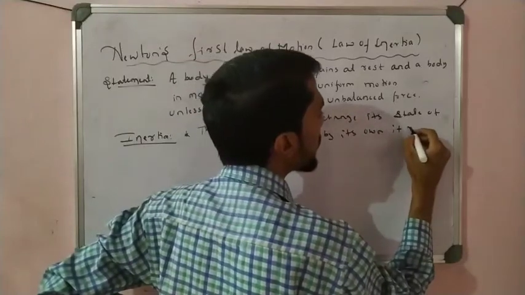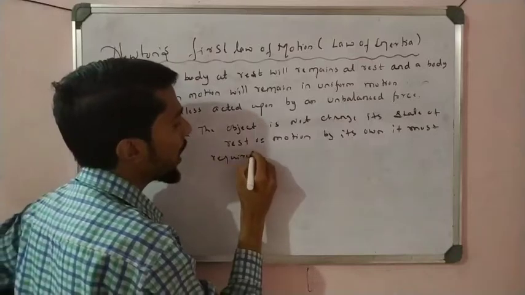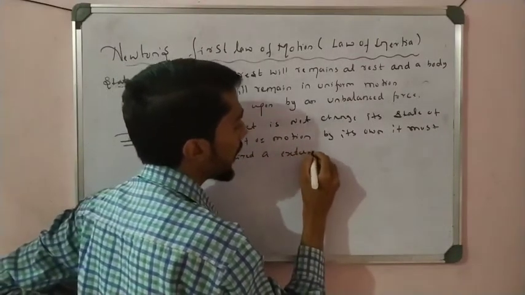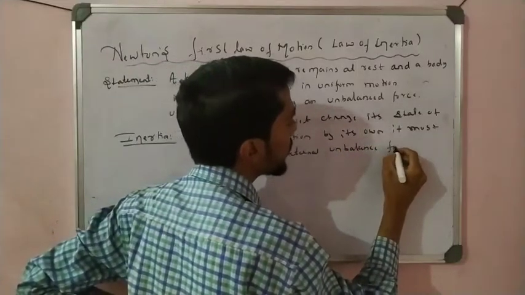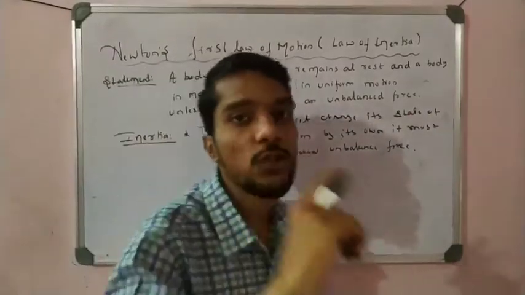It must require an external unbalanced force. That is called inertia, students, right?